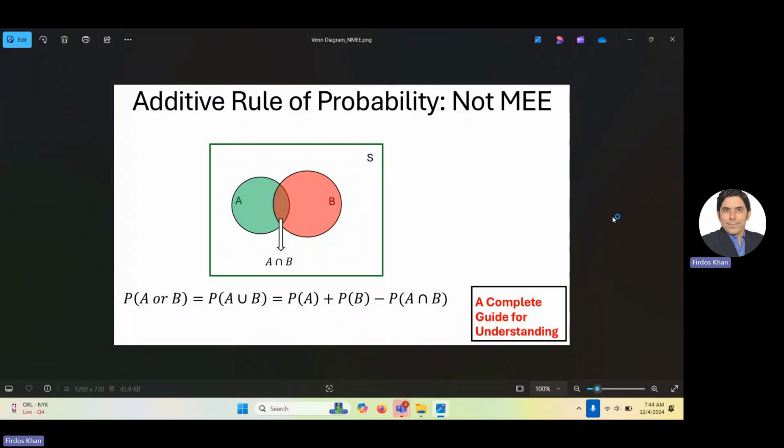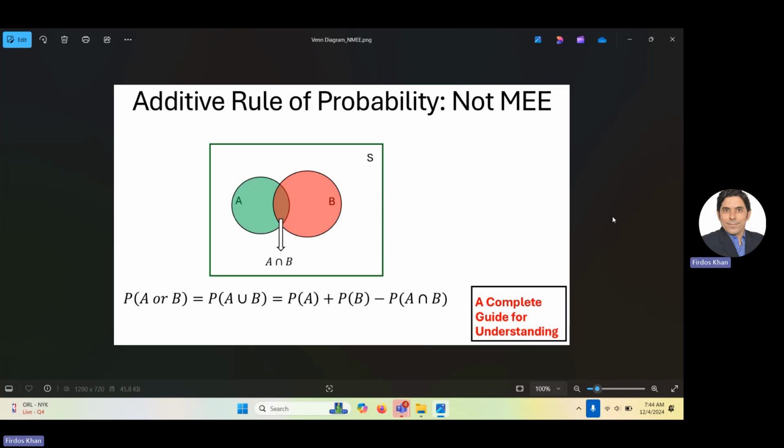Hello guys, in this video I would like to explain the additive rules of probability for not mutually exclusive events. If you would like to know about mutually exclusive events, a link to the video is given in the description of this video, so you can go and watch that video so that you can have an understanding about mutually exclusive and not mutually exclusive events.